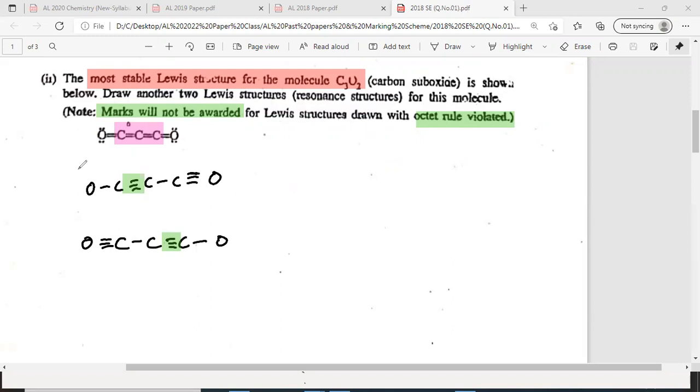You have to put lone pairs. Whenever oxygen is linked with a single bond, this is very important: oxygen carries a negative charge. It's very, very important. Whenever oxygen is linked with a single bond to any atom, oxygen carries minus charge. Okay, look at this. Oxygen carries minus charge.